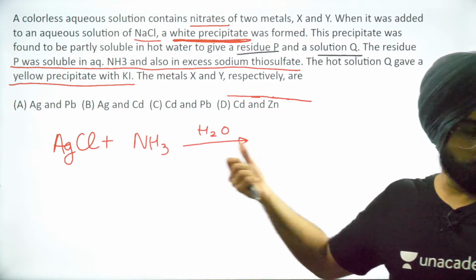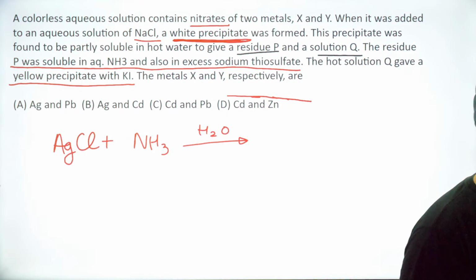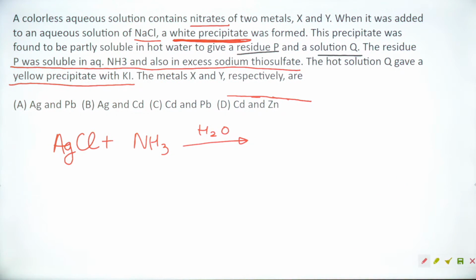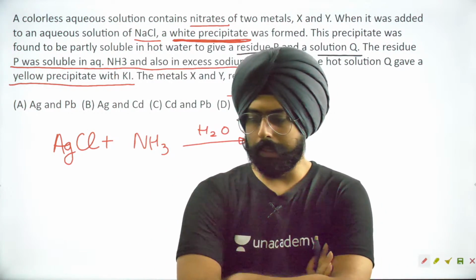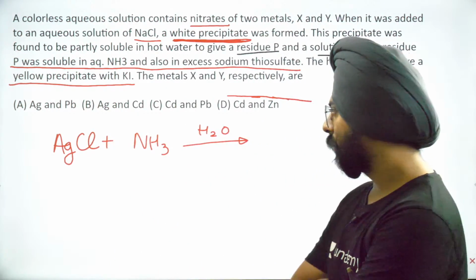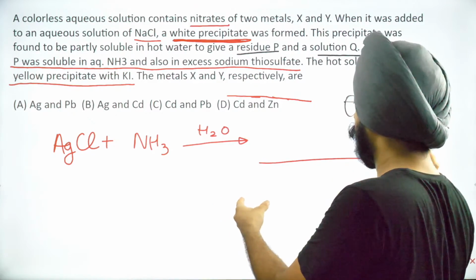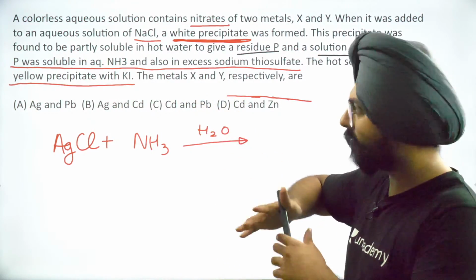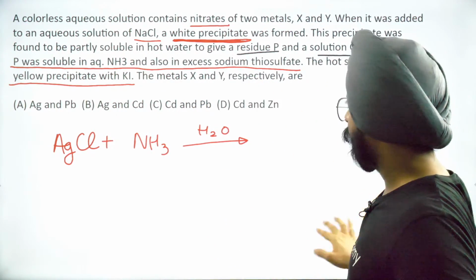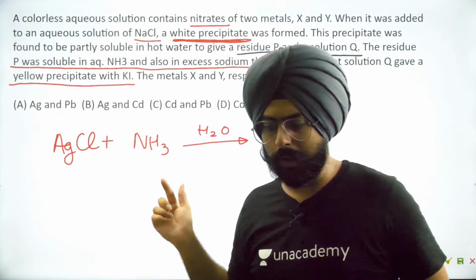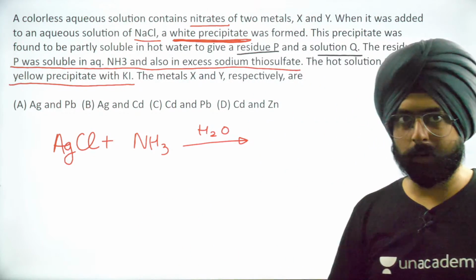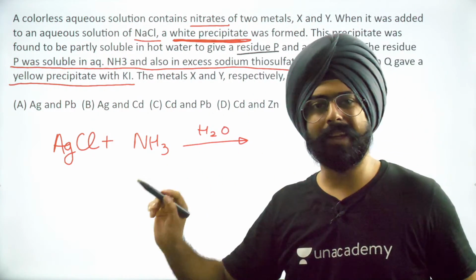What should be the result, people? There is a reaction that's happening. That is why it is soluble. What do you get out of it? Is there a complex formation? Can you guys tell me what will be the answer over here? This is also a part of the question now. यहाँ का answer तो I think it's pretty simple. It's not that difficult to figure out. But what's this reaction now? Silver will make a complex with ammonia, an amine complex.